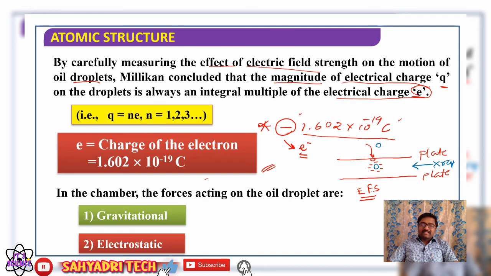The charged particle is present in between the electrodes. Therefore, the oil droplet also experiences electrostatic forces. So overall, the forces acting on that oil droplet are the gravitational force and the electrostatic force.